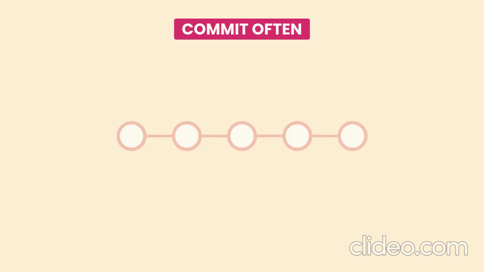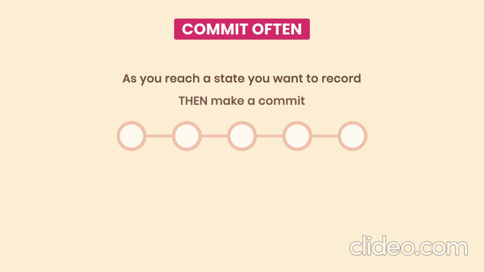But this is just a basic guideline. Don't take it as a rule. Don't try to aim for 5 or 10 commits a day. So as you're coding, as you reach a state you want to record, then make a commit. Also, each commit should represent a logically separate change set.